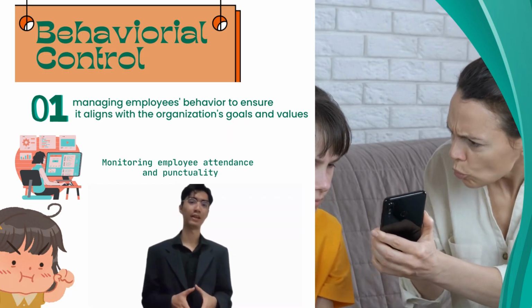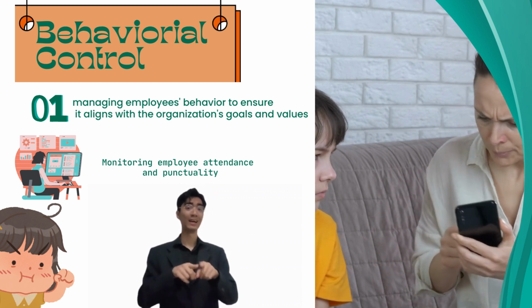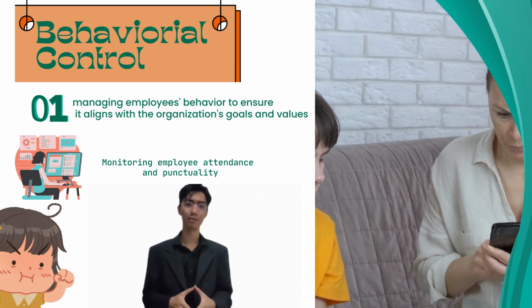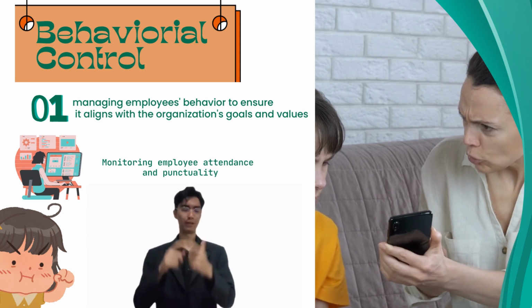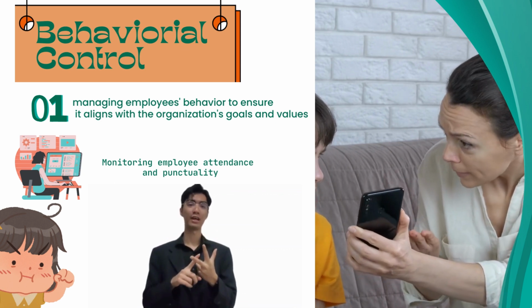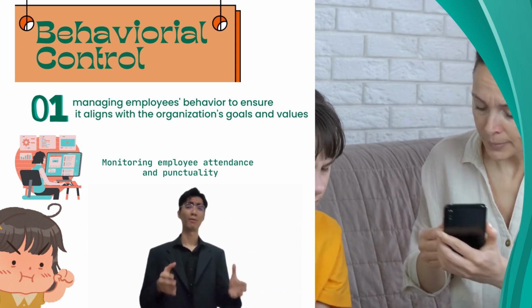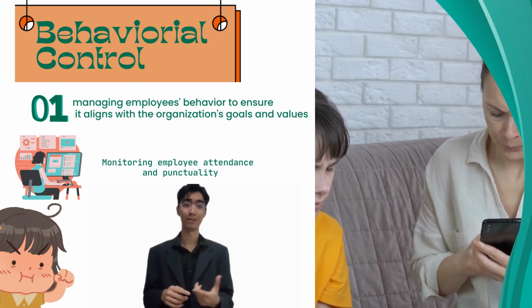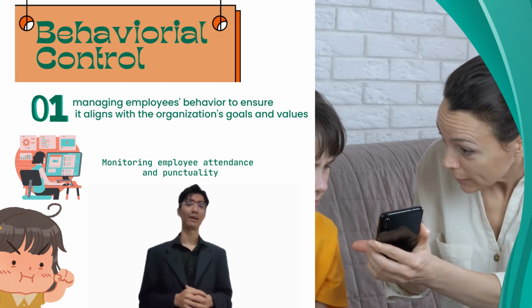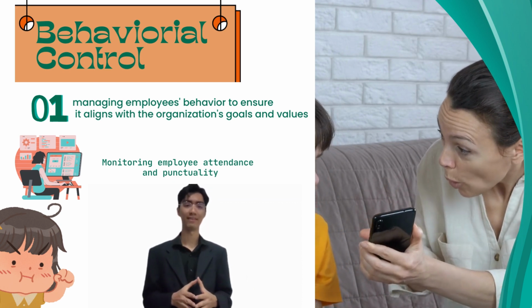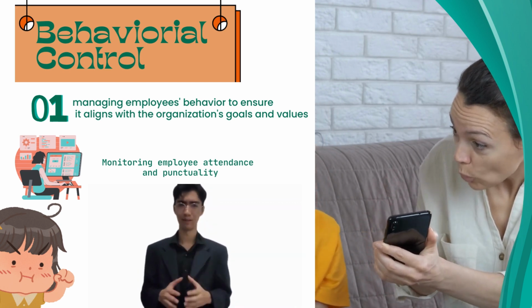This involves managing employees' behavior to ensure it aligns with the organization's goals and values by monitoring their performance, providing feedback, and enforcing disciplinary actions when necessary. An example would be monitoring employee attendance and punctuality to ensure that they are adhering to the organization's policies and values.